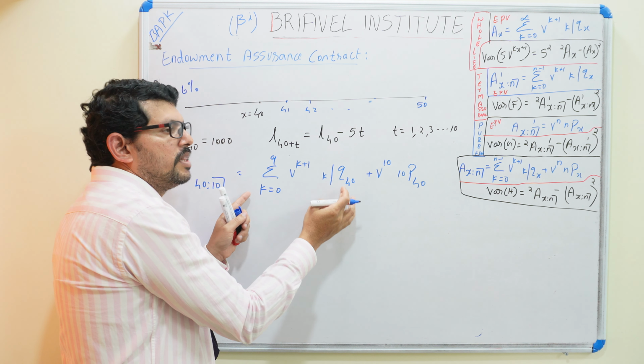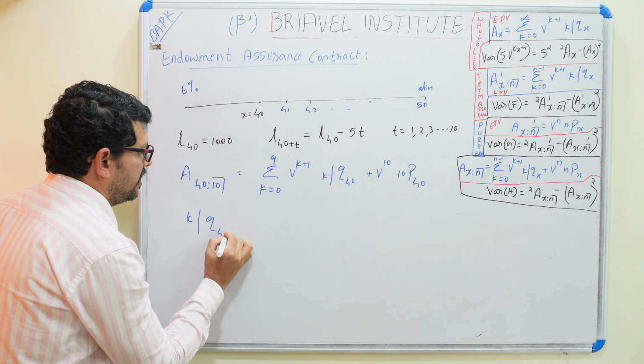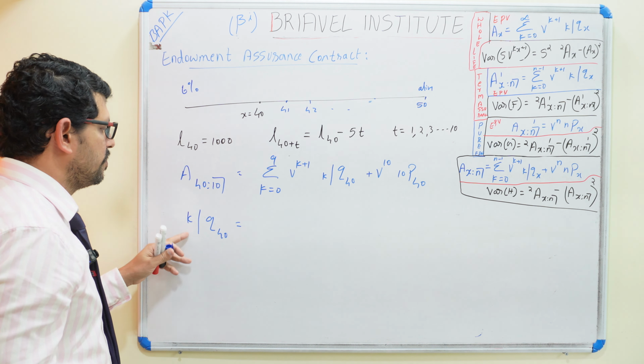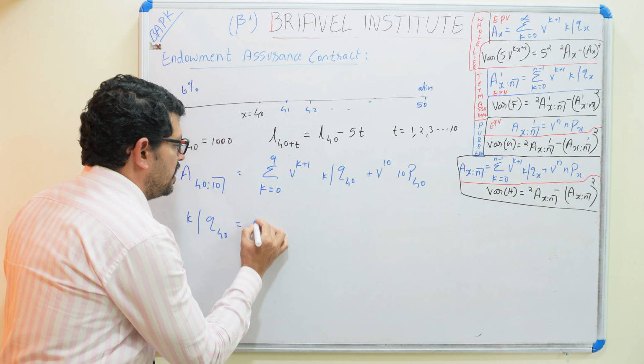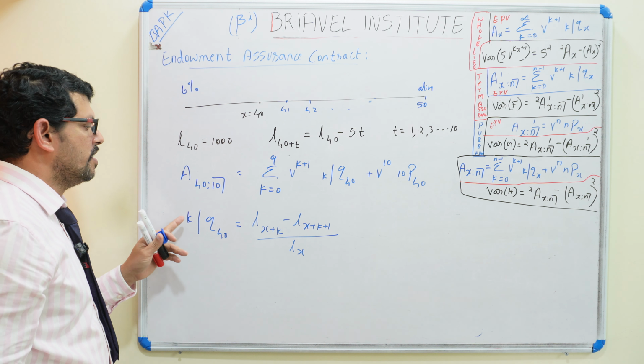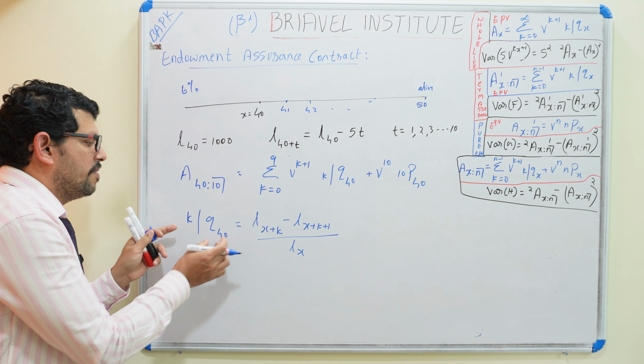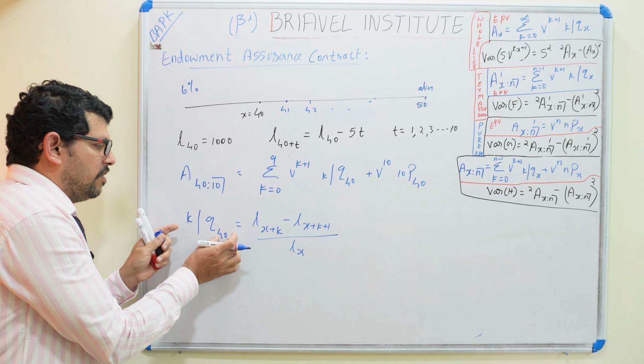So v raised to k plus 1, k bar q40, what is the meaning? It is deferred. It is L_{x+k} minus L_{x+k+1} divided by L_x. So this is the meaning of k bar q40. It is a 40-year-old person whose death is deferred k years.